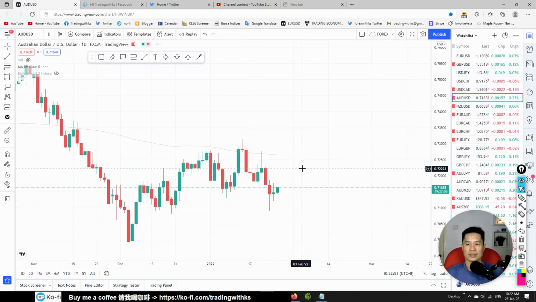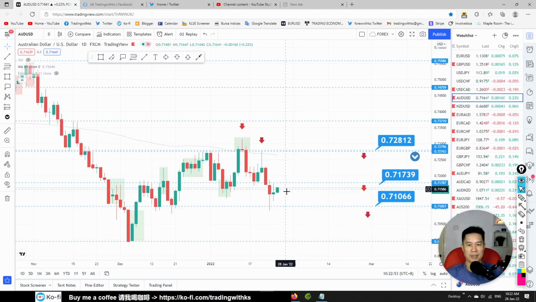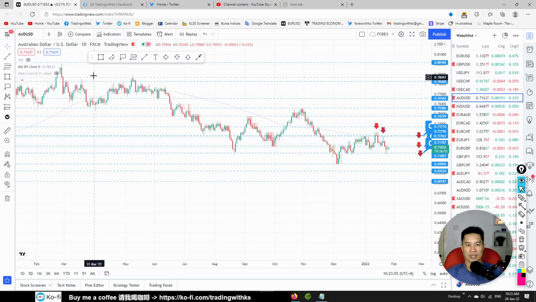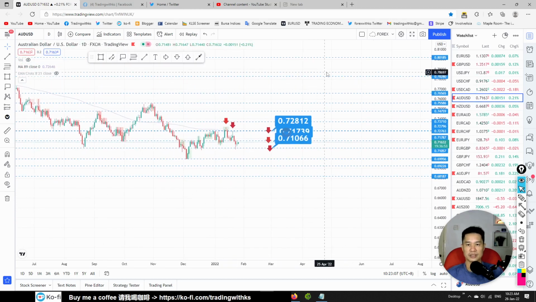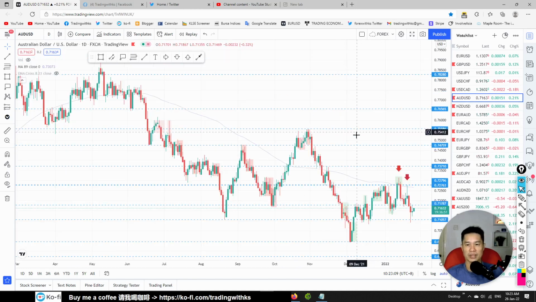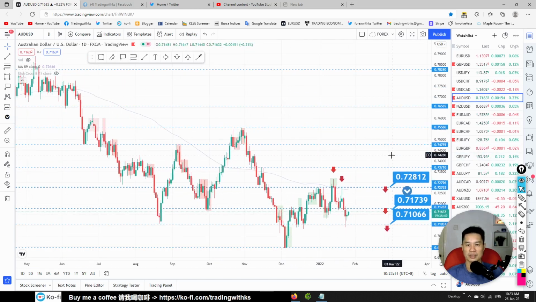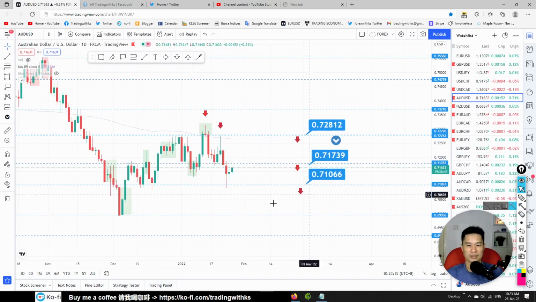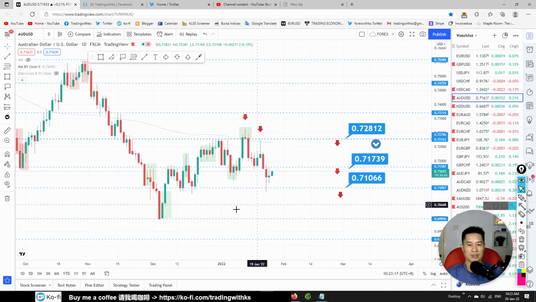AUD USD, we got a pin bar here for the 24th, Monday. But we are not buying this. Why are we not buying this? Because this is a downtrend. The idea is to trade with the trend. Don't trade against the trend, because trading against the trend, a lot of the time, you will get stopped out.